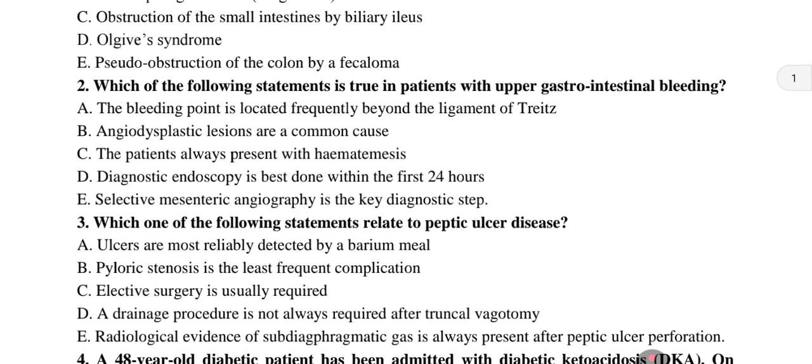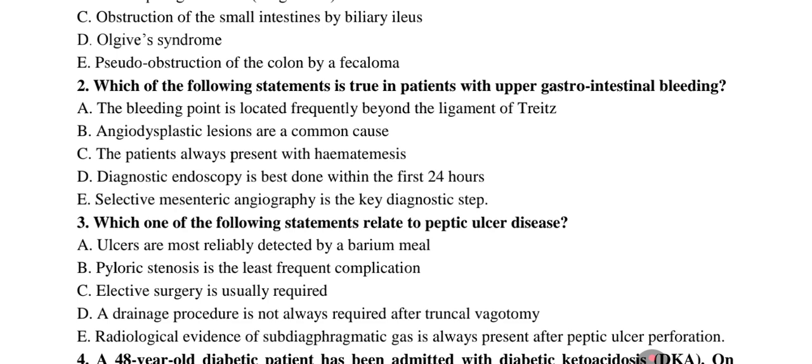Question number 2. Which of the following statements is true in patients with upper gastrointestinal bleeding? A. The bleeding point is located frequently beyond the ligament of Treitz. B. Angiodysplastic lesions are a common cause. C. The patients always present with hematemesis. D. Diagnostic endoscopy is best done within the first 24 hours. E. Selective mesenteric angiography is the key diagnostic step.